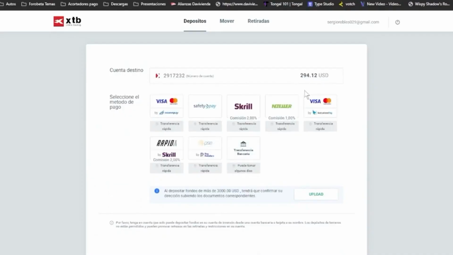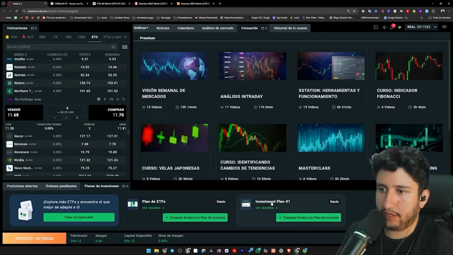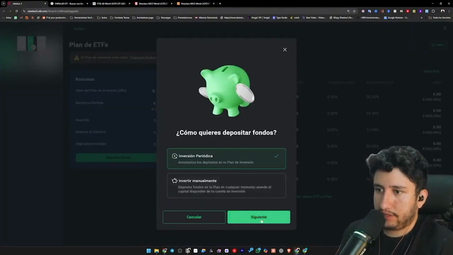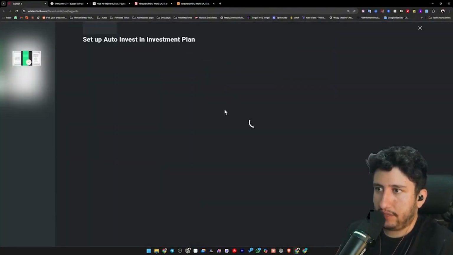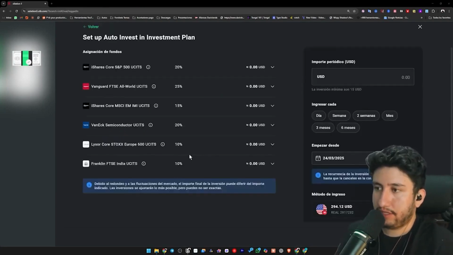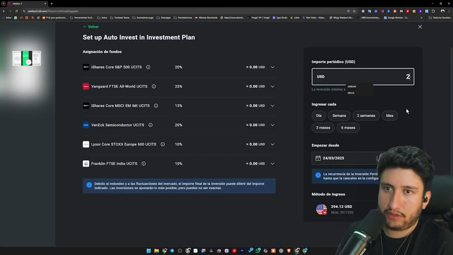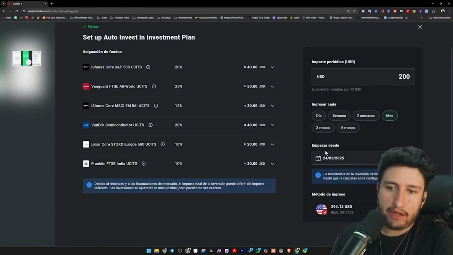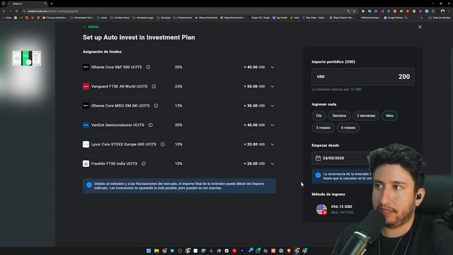All right, we've just made the deposit here. We click OK, and now it shows we've deposited $294.12. Now let's go back to our ETF plan, transfer funds from here. Click again on periodic investment with our balance and wait for it to load. We already have the percentages assigned, so we put the $200 I'm going to invest here. I'm not sure if it will be bi-weekly or monthly. For now, we'll leave it as monthly and we can change it later. This starts on the 24th and that's it.